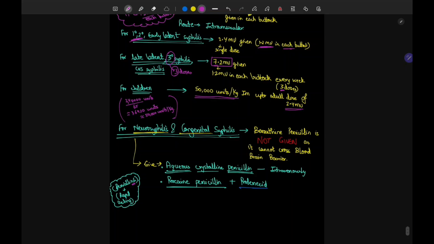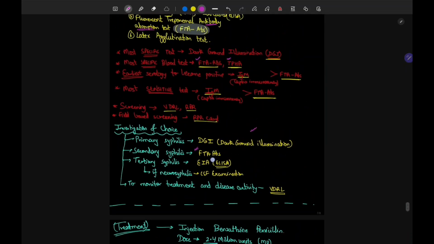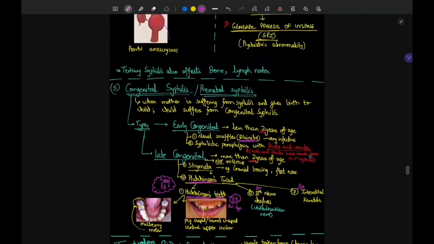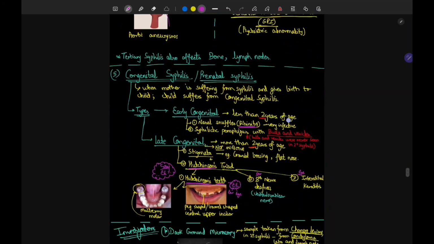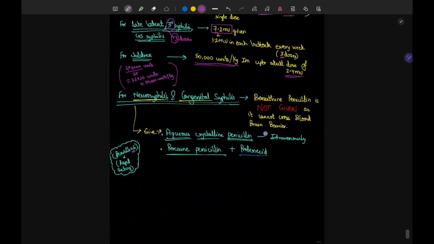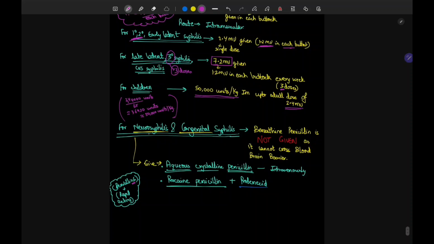And if there is neurosyphilis, it was seen in tertiary syphilis. In tertiary syphilis there was neurosyphilis, and there we have seen the general paresis of insane, GPI. So if there is neurosyphilis, it has gone to the brain, or if there is congenital syphilis, it has been transferred to the child.